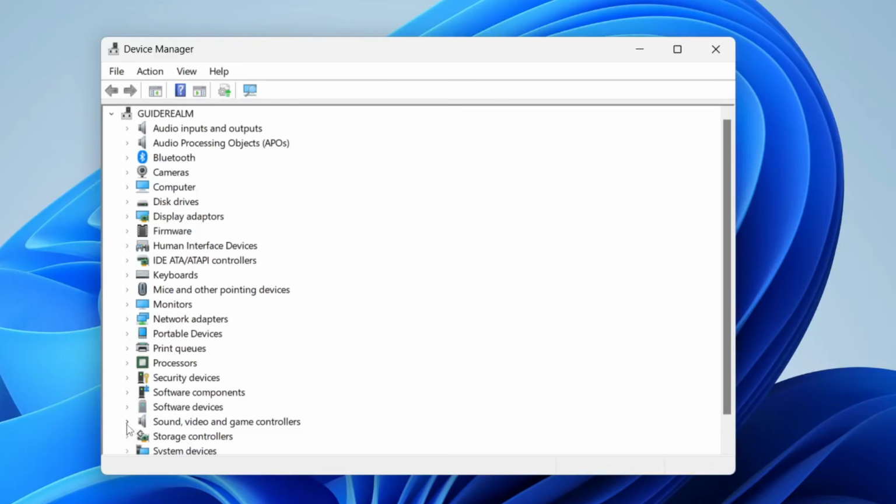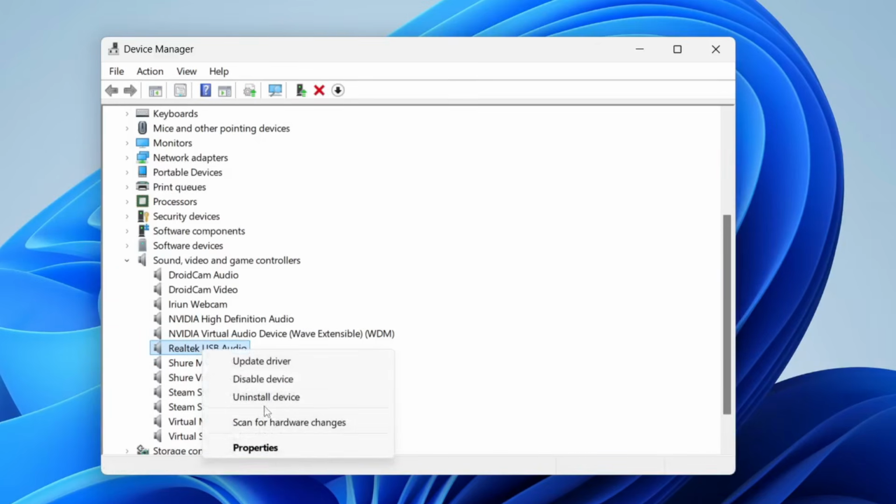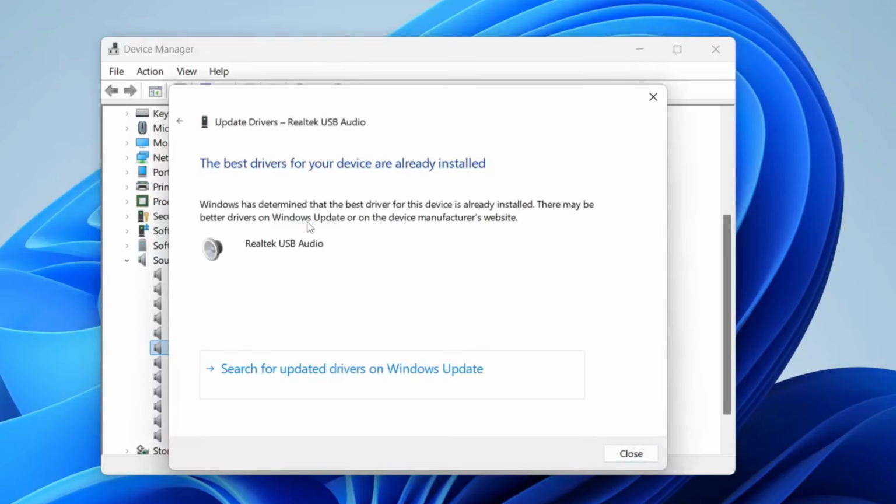Come down the list and find sound, video and game controllers and expand it. Find your speakers here, right click on them and click on update driver. You can click on search automatically and make sure the best drivers are installed.